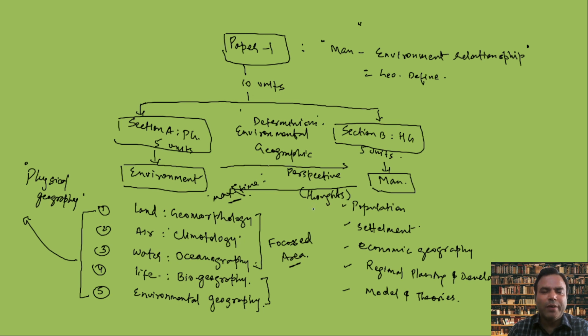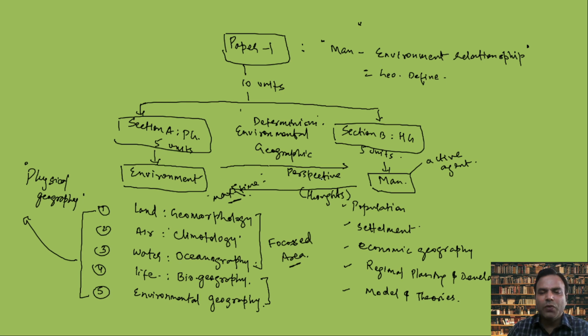When humans become more and more active, then men start affecting the environment. So what is the thought process of these kinds of people? Now the men become what? Active agents in nature or in the environment. When men become more and more active agents in the environment, what happens to the environment? So environmental degradation will take place at the cost of development, and this kind of thought is called possibilism.